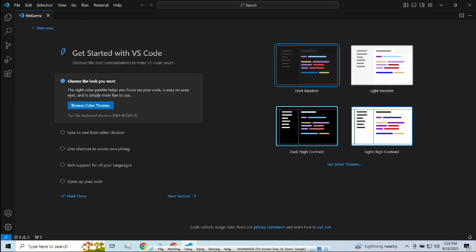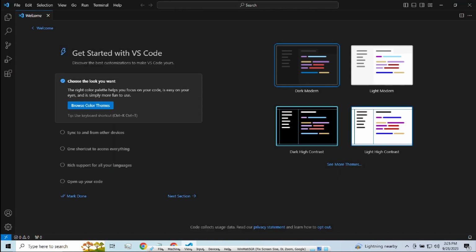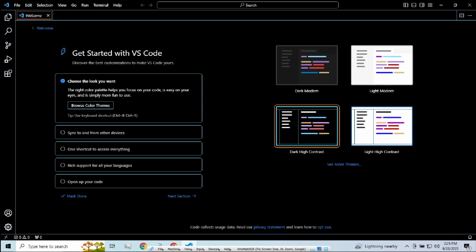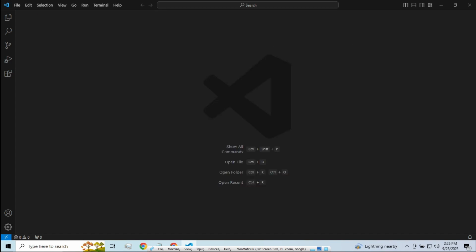So, yung unang bubugad sa atin, pwede tayong mag-choose ng preferred theme or color. So, ako guys, I leave it as it is. Ito yung modern dark yung aking pipiliin. So, close na natin guys. So, konting overview lang guys, no? Dito sa navigation tab